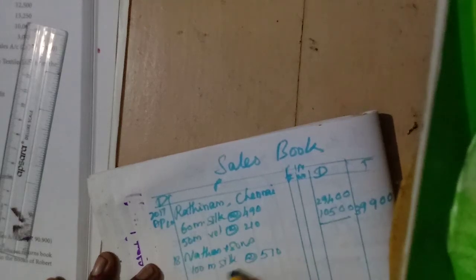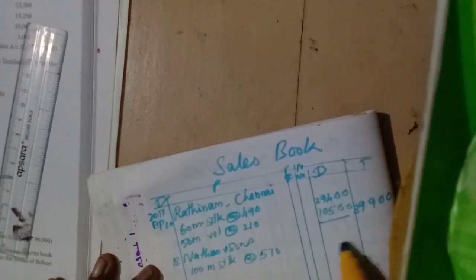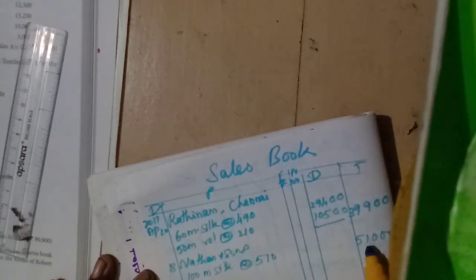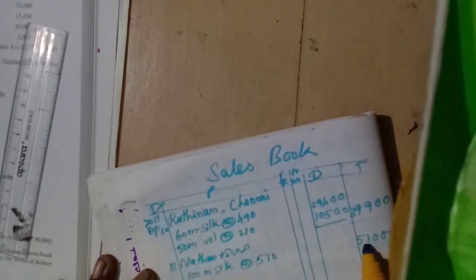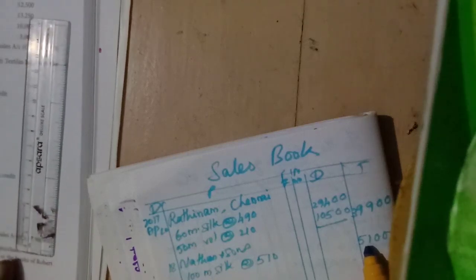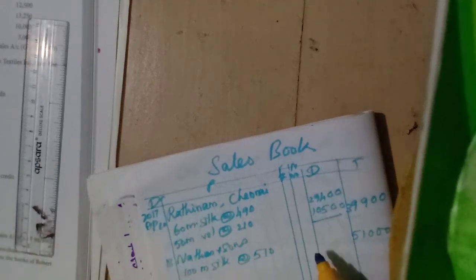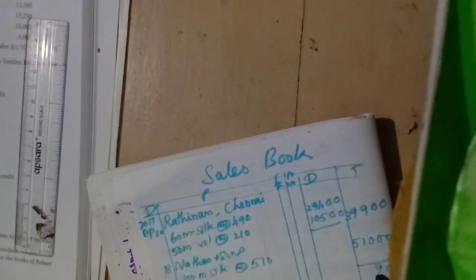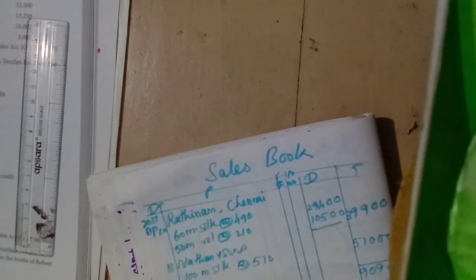Here 30 and 51, so 51,000 we can write in the outer column. Okay, then April 20 purchase we have entered. April 24 purchased from Mohan that we have entered. So here also 2 items. Add and write. Okay, here we should write sales account, creditor.